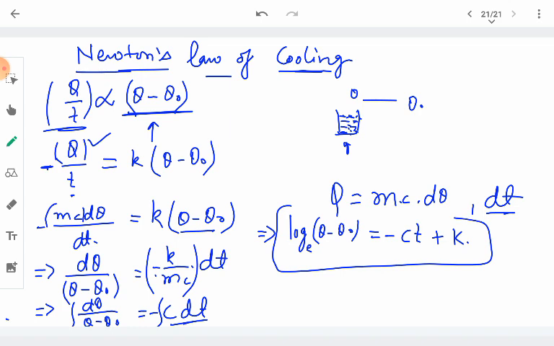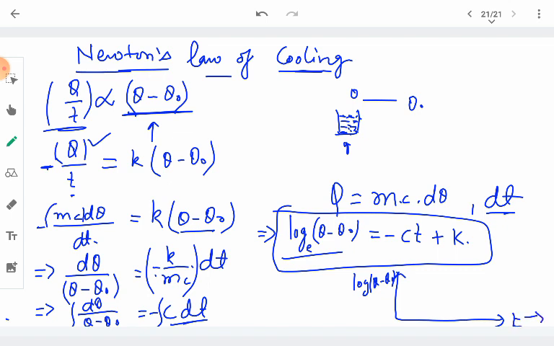So this equation is nothing but the equation of a straight line. Whenever we plot the graph between log of theta minus theta naught and time, we get a straight line just like this. This straight line has a negative slope, so that's why c here is negative. This is the graph between the temperature and the time. As time passes, the temperature of the hot body goes on decreasing. So this is about Newton's law of cooling.